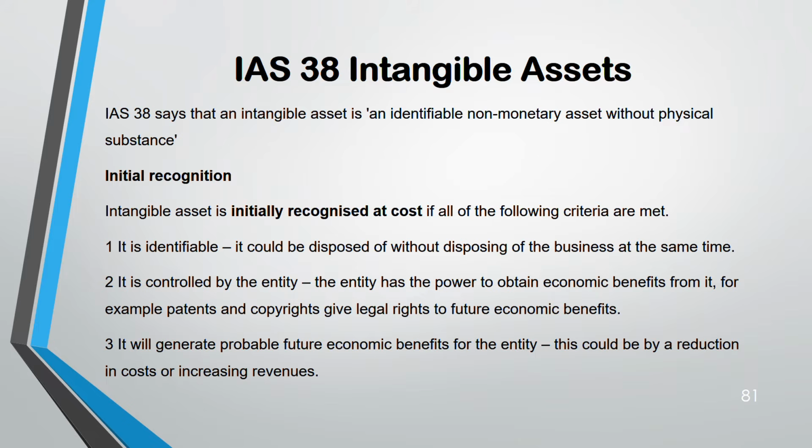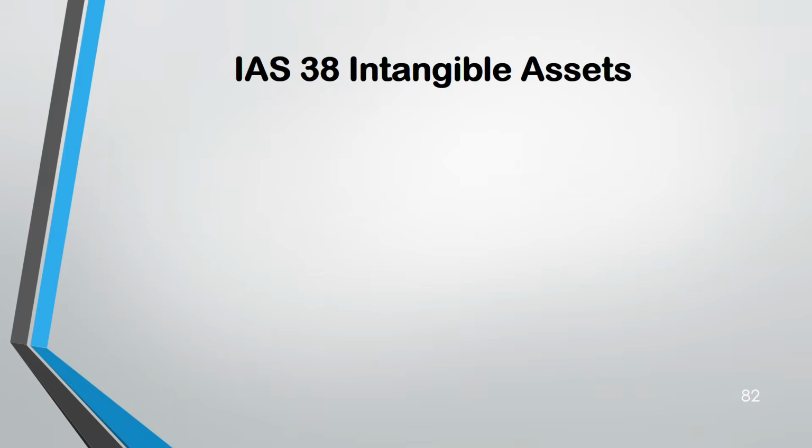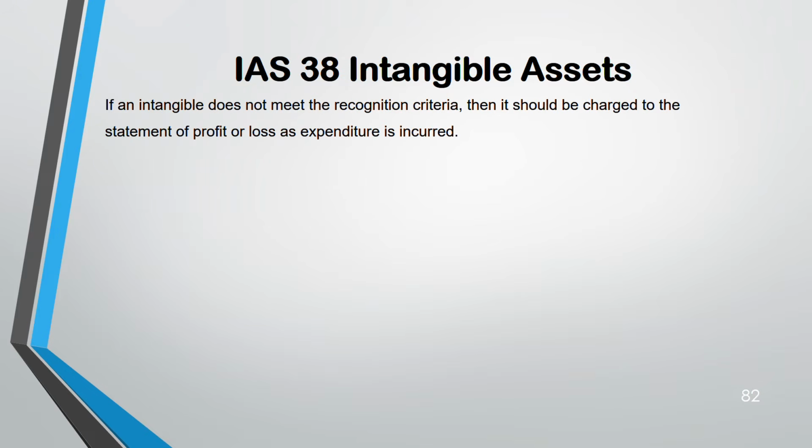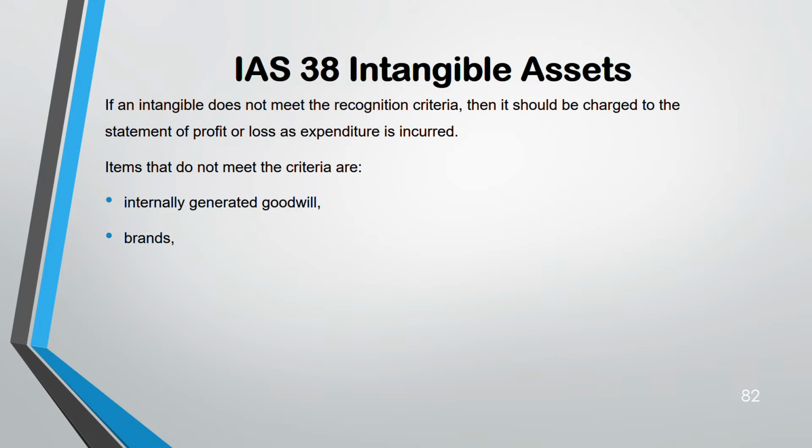That means it should lead to increasing in revenue or reduction in cost. And the fourth one, you have to be able to measure the cost reliably. Now, if intangible asset does not meet the recognition criteria, it goes as an expense in profit and loss. There are items that do not meet the criteria also, like internally generated goodwill. You do not recognize as intangible asset brand, customer list, research, advertising, startup cost, and training.